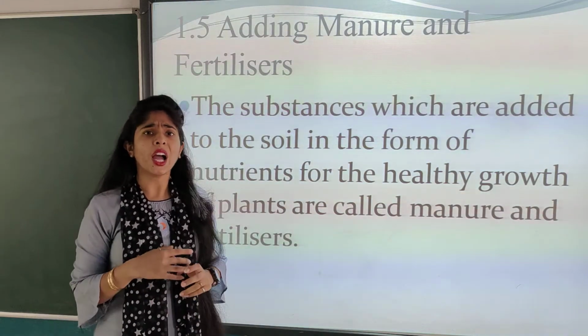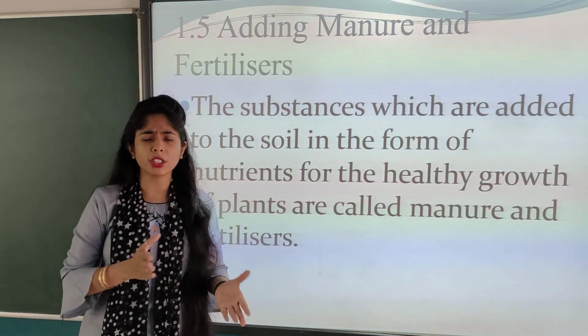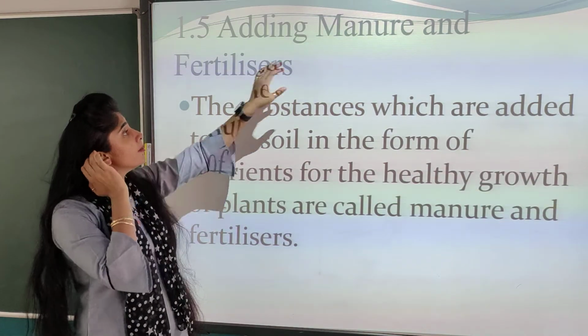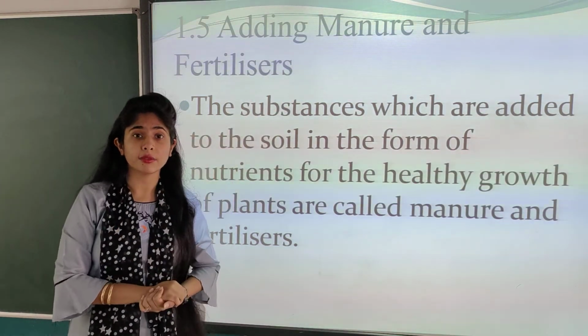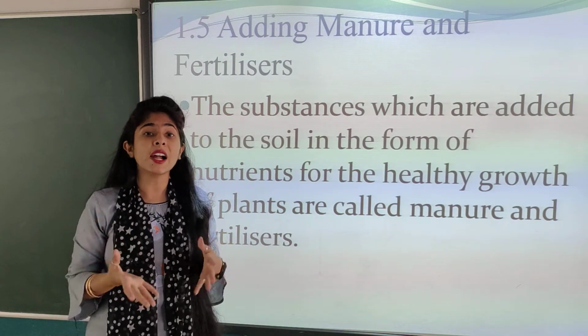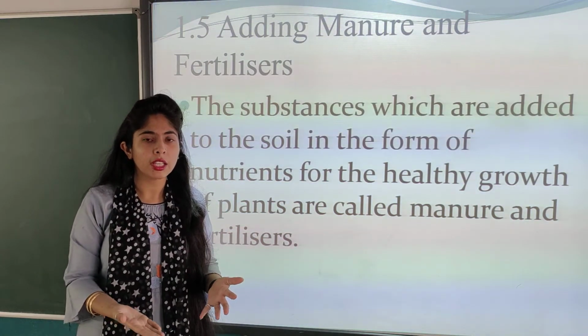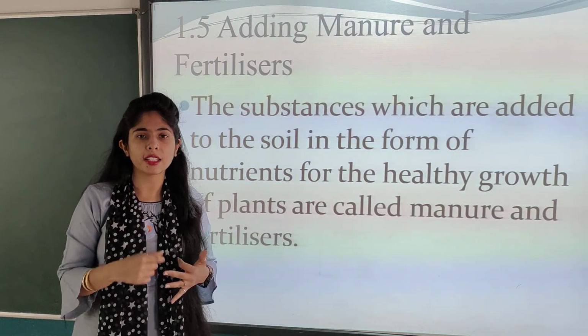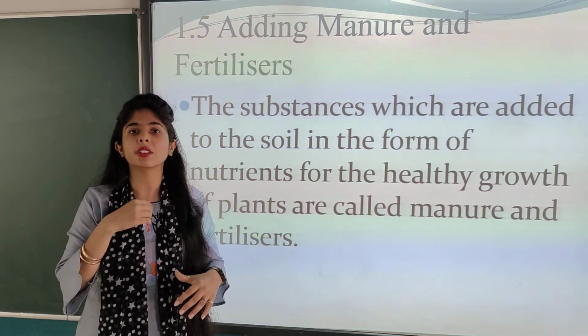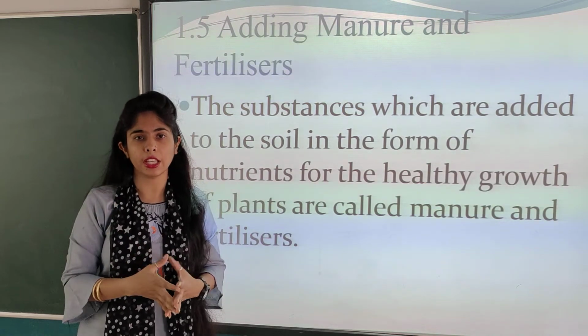So children, why should the farmers add manure and fertilizer? Because plants need nutrients, only then will they be able to grow well. They need carbohydrates, fats, vitamins, minerals, proteins, they need everything.